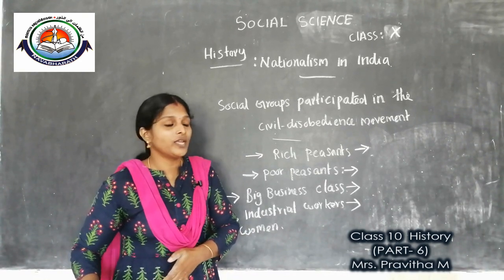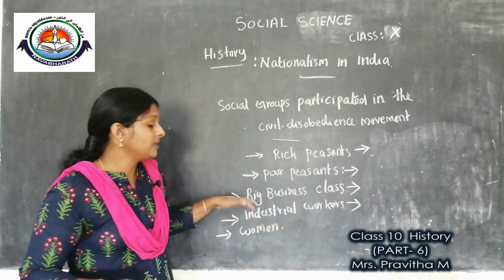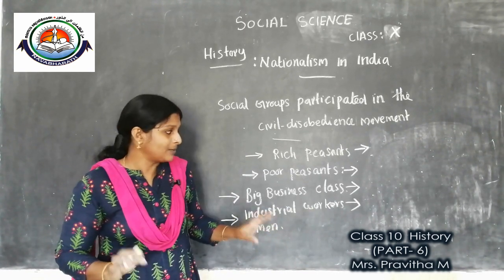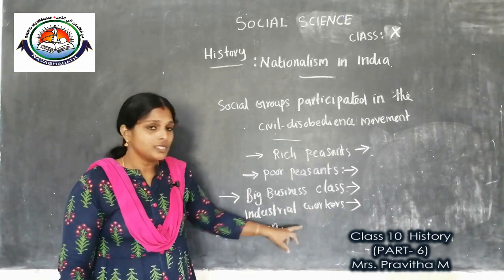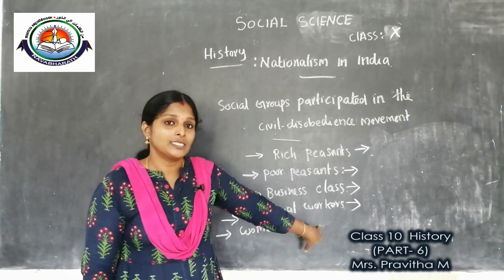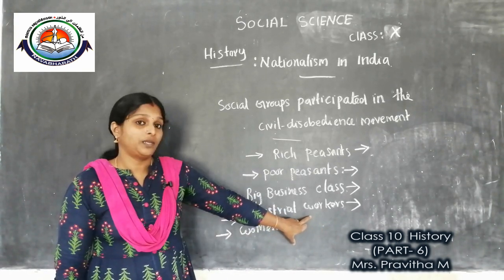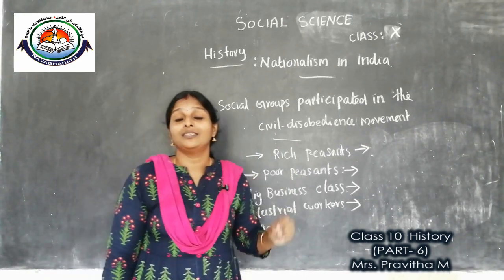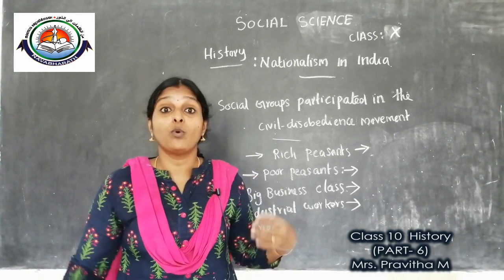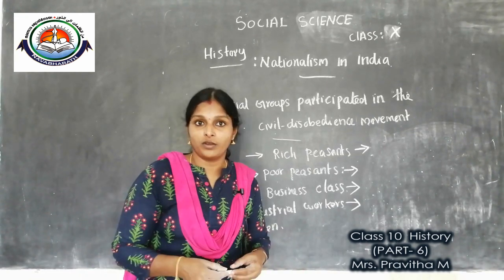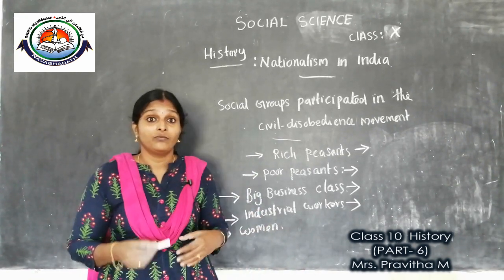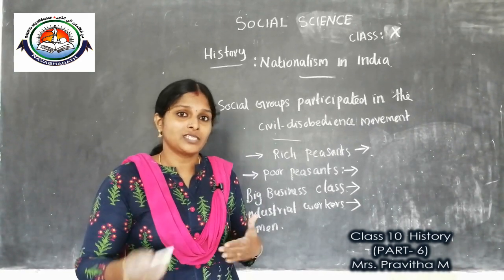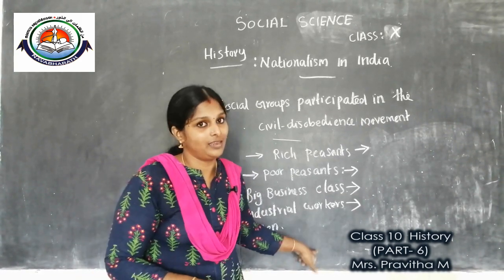Clear? Children, I told you not all the workers, only some workers participated in the civil disobedience movement. In some areas workers participated. They adopted some Gandhian programs such as boycott of foreign goods, and they demanded improvement of wages and working conditions, and they started their own movement in some areas.